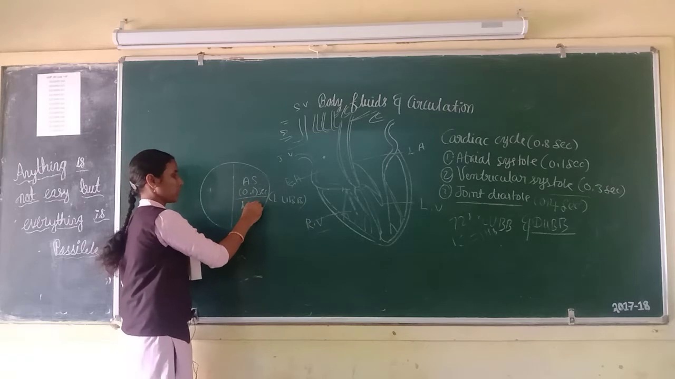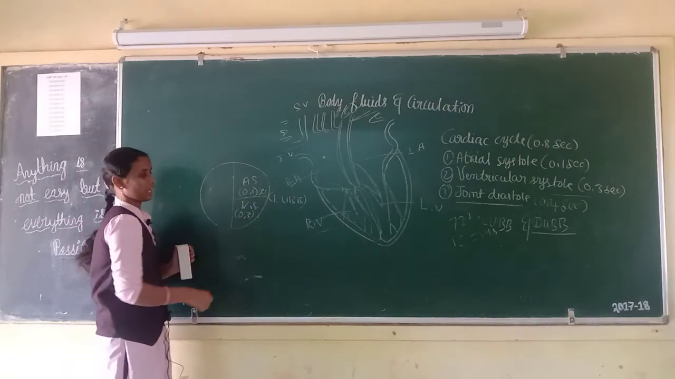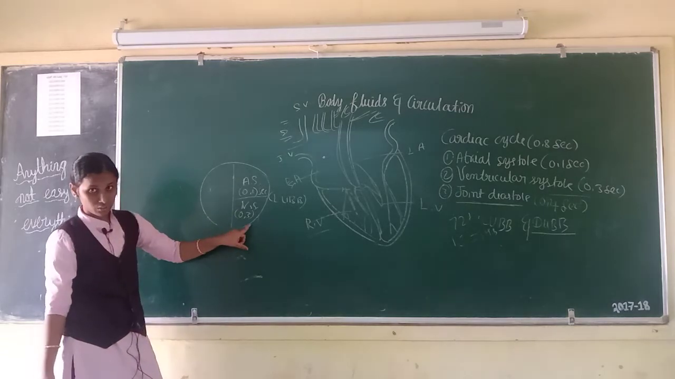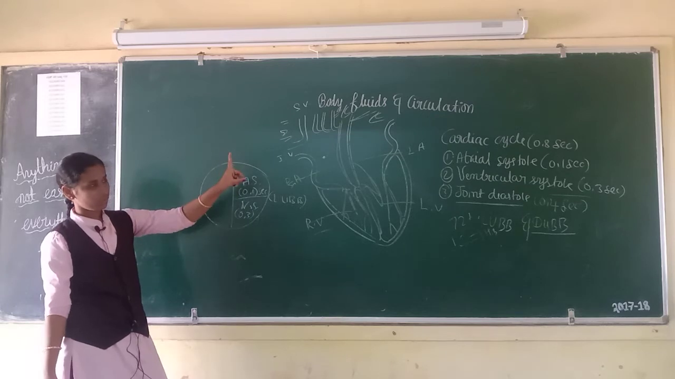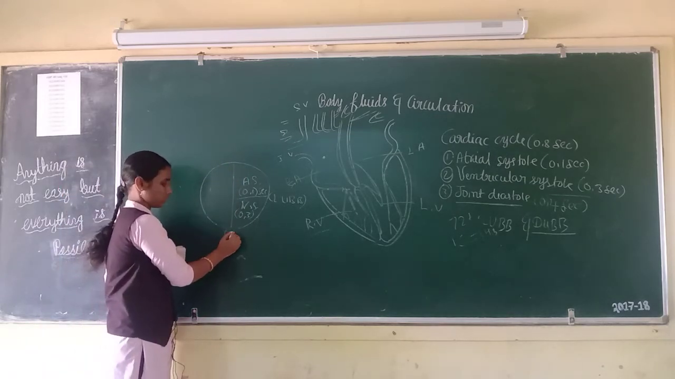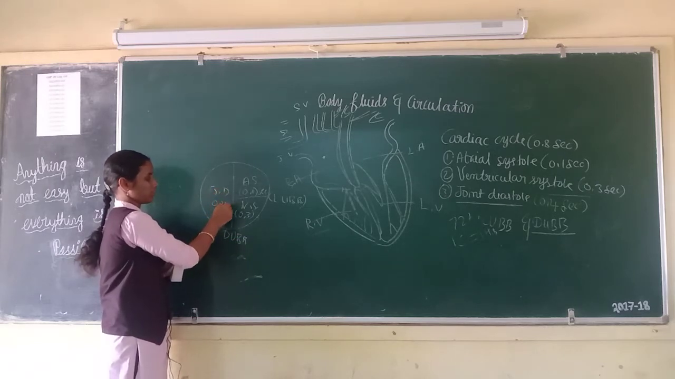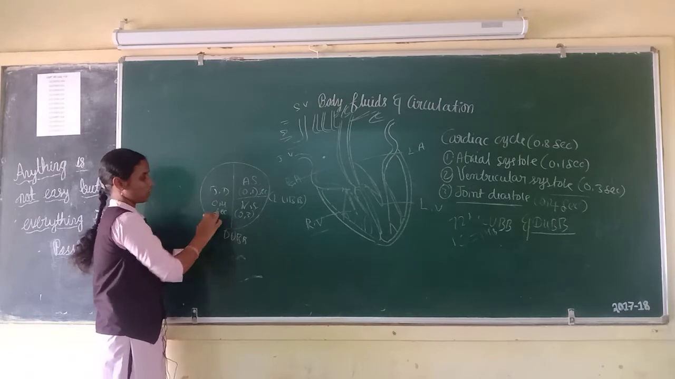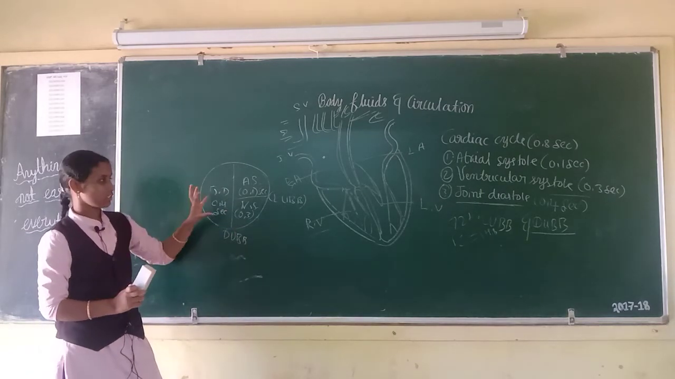Second, ventricular systole. It will take 0.3 second. During ventricular systole, AV valves are closed and semilunar valves are open. Closure of semilunar valves produces the dub. Then joint diastole, it will take 0.4 second, totally 0.8 second. Cardiac cycle will take 0.8 second.